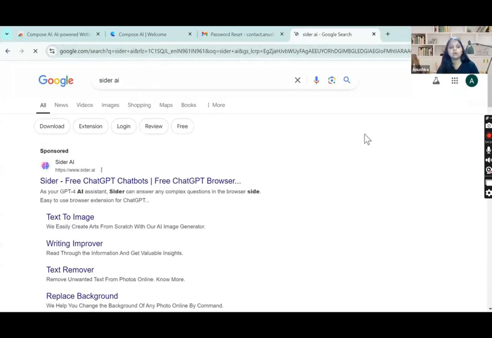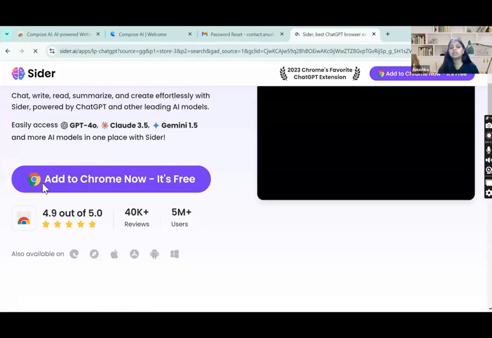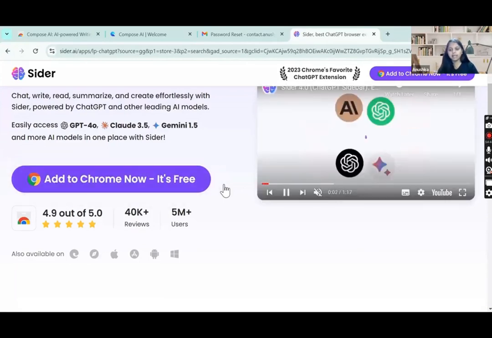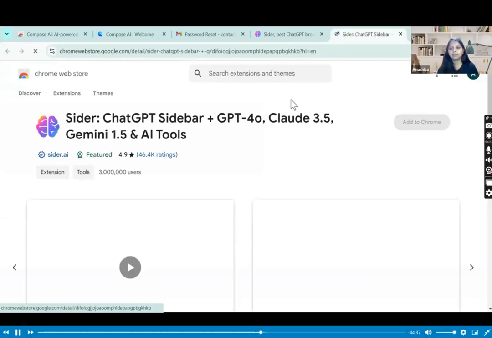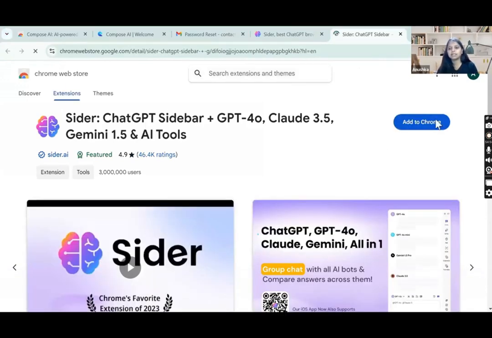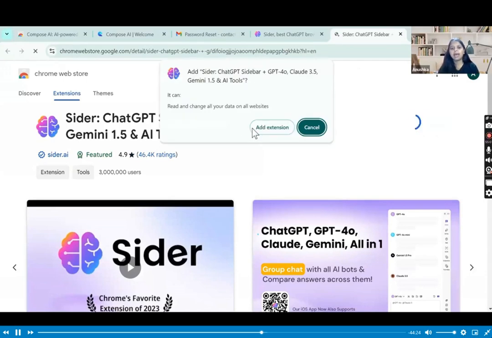Now you can see here Cider AI with this brain symbol. This is the tool which we are talking about. You just have to go to Cider AI, and here you just have to install this Chrome extension for Cider AI. Clear everyone? Okay, great. So we just have to click on Add to Chrome. It is loading, and it will be taking us to the Chrome web store. Now we just have to add this extension to our Chrome. This option is enabled. Now I click on it, add to Chrome, add extension.